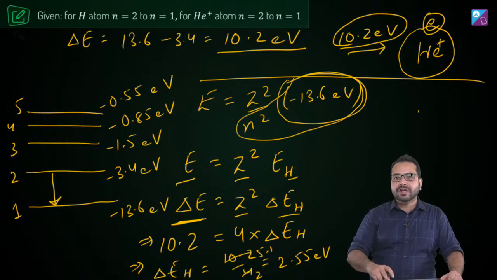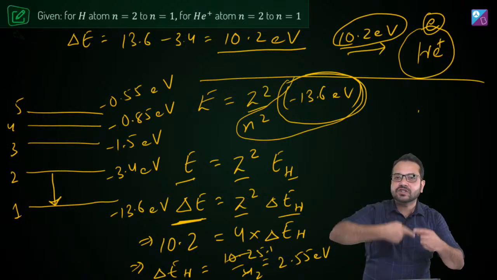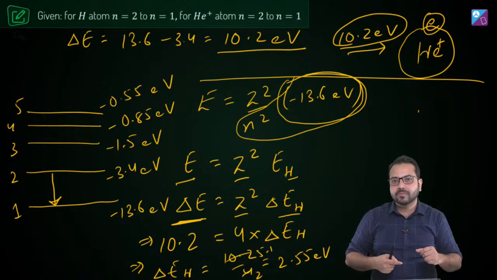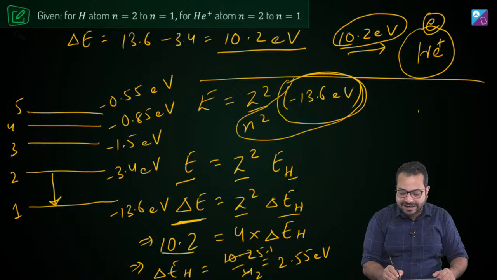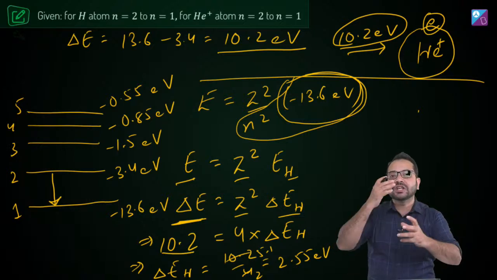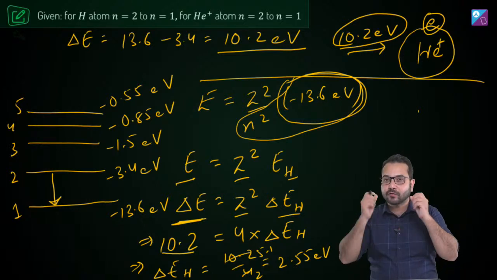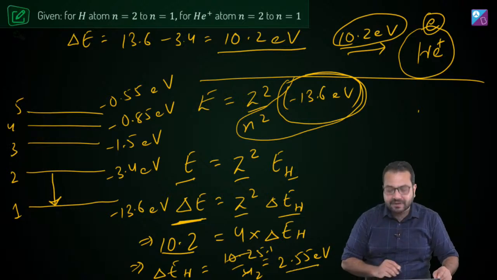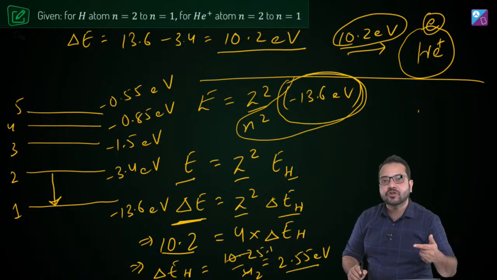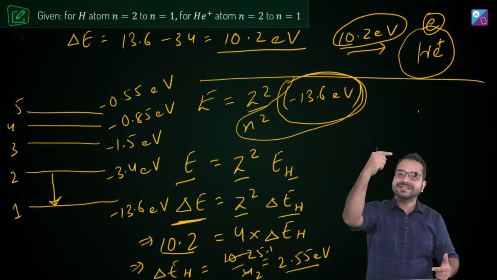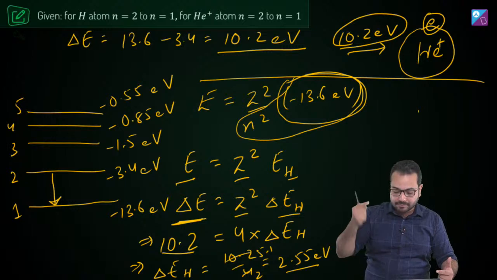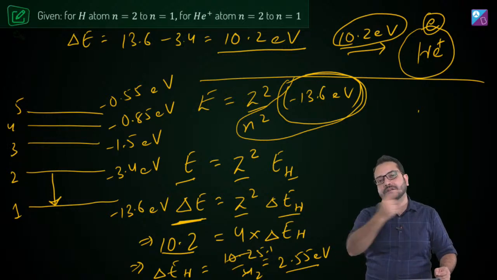So if the same state transition is happening between the helium ion and the hydrogen atom, and 10.2 electron volt is the energy of transition for the helium ion, then 2.55 electron volt will be the energy of transition for the hydrogen atom for the same transition, from the same level to the same level.